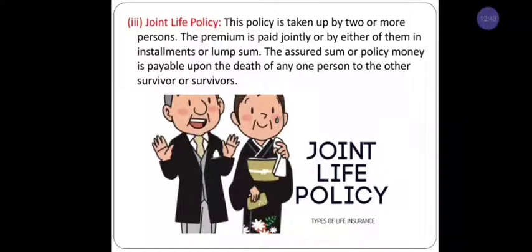Either one or both persons are supposed to pay the premium as a lump sum or in installments. As for the compensation, husband and wife, if any one of them dies, the insurance company will provide the compensation to the surviving person. It is called joint life policy.